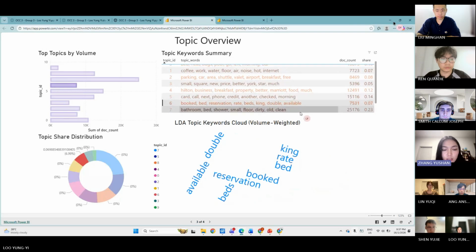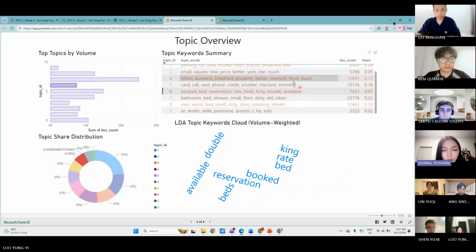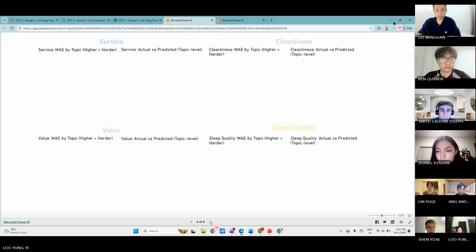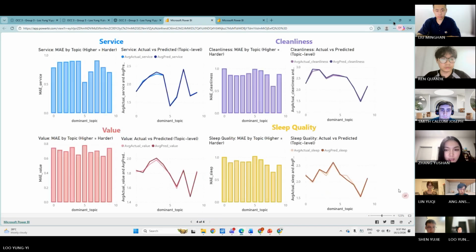So there are strong signals for hotel improvement. On the last page, we show the prediction error and actual values predicted by topic, so we can see which topics are hard to predict.